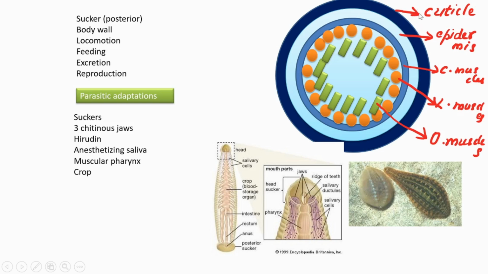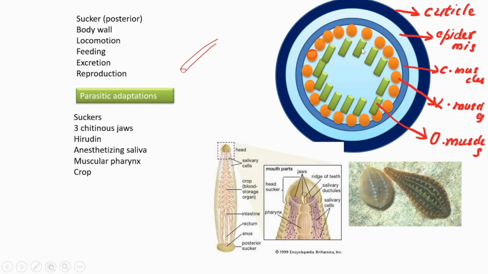In the body wall, outermost is the cuticle, and below that is the epidermis, this light blue one, and below the epidermis there are 3 layers of muscles. First one is a circular muscle layer, then the longitudinal, as it is a cross section, the longitudinal muscles appear like small circles. Longitudinal means they are arranged somewhat in this way, and as it is a cross section, it appears like that circle.